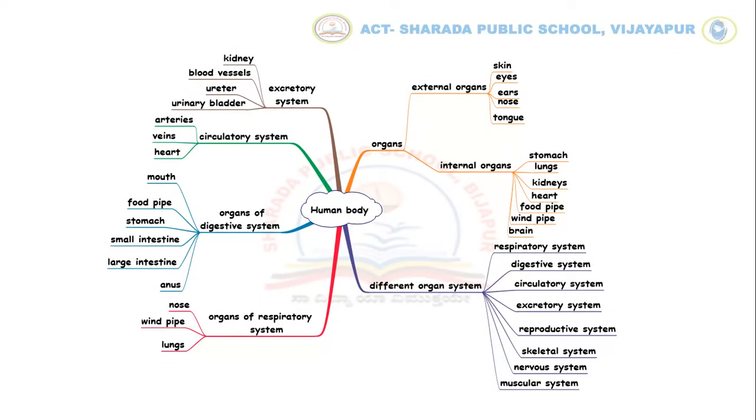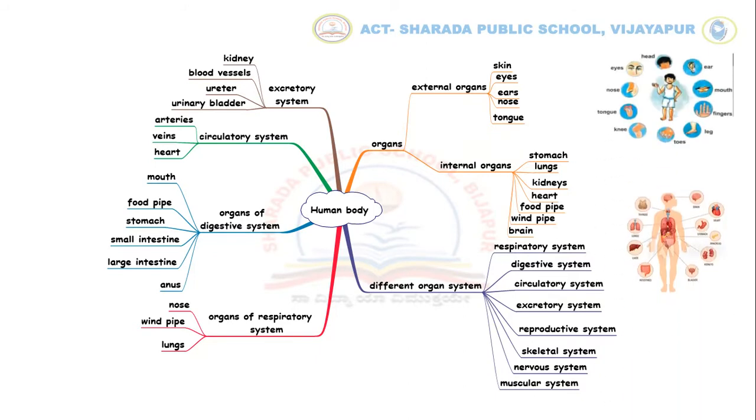Children, our body is made up of several organs. Organs can be divided into two types. They are external organs and internal organs. The organs which are outer side of the body are called external organs. For example, skin, eyes, ears, nose and tongue.